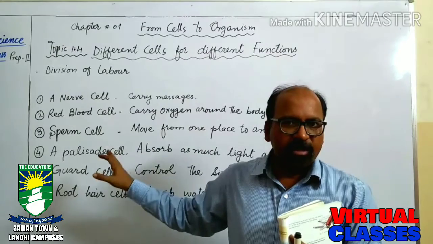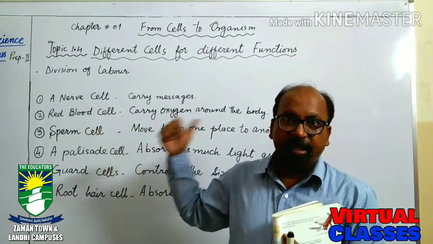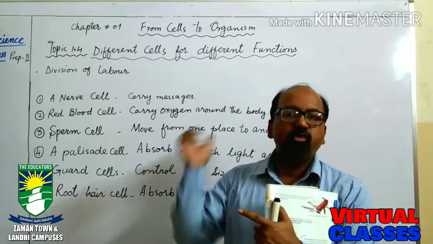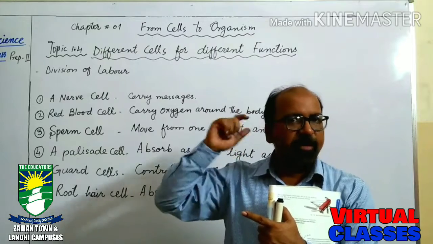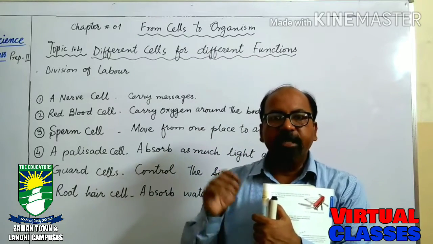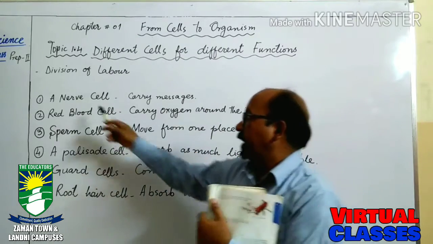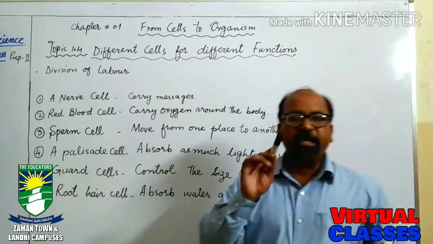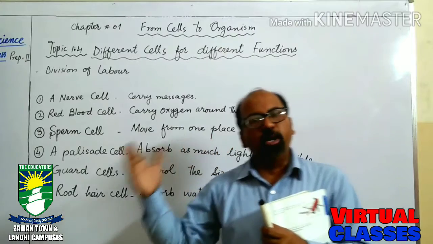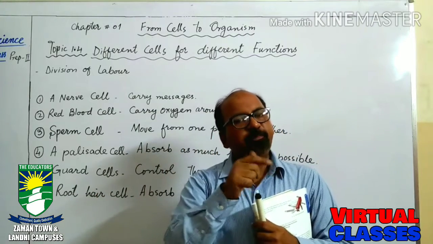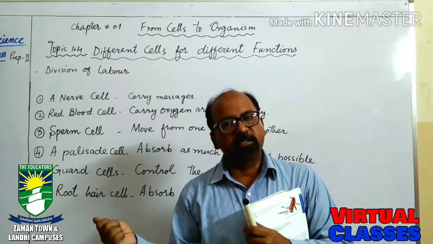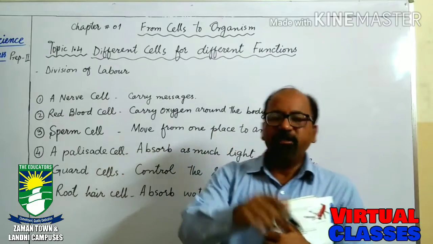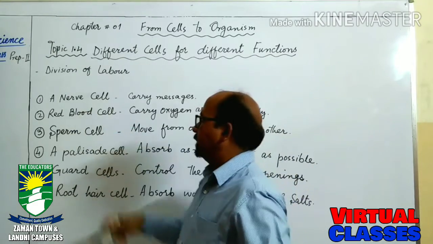So I'm not watching, but the messages are carried from the body to the brain and from the brain to the body parts. This function is done by the nerve cells. Okay? Nerve cells carry messages from the body parts to the brain and from the brain to the body parts. This is the specific function of the nerve cell.